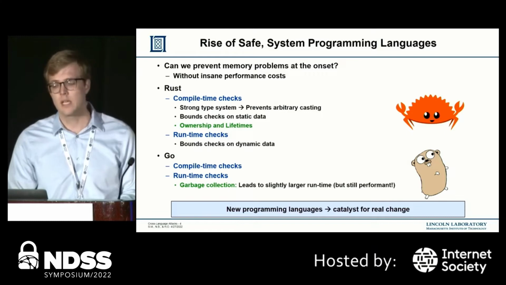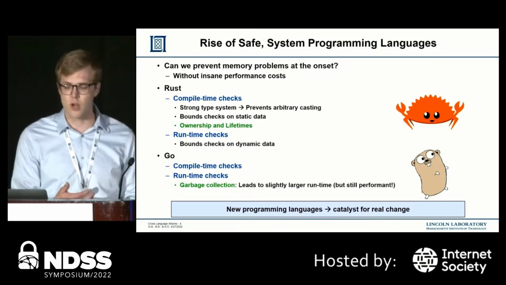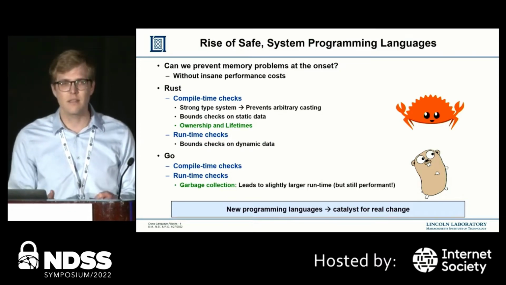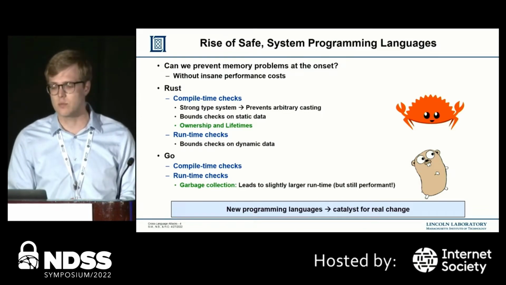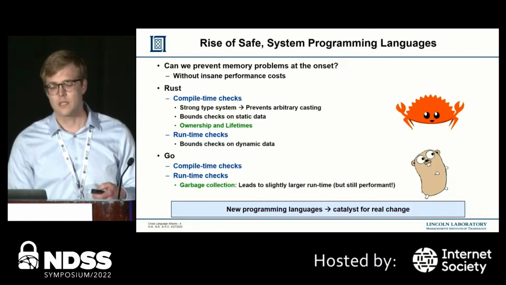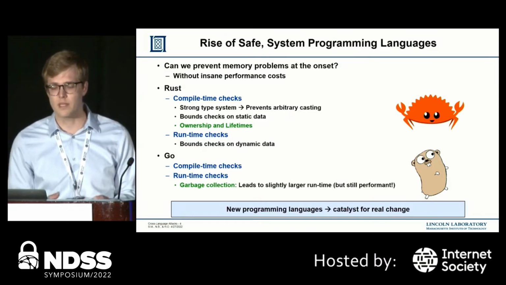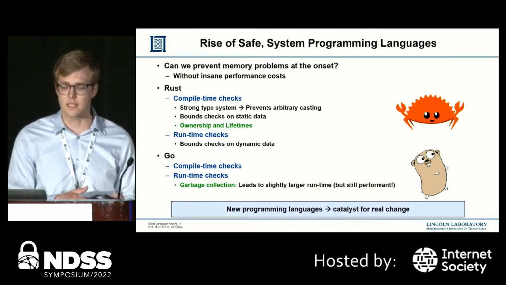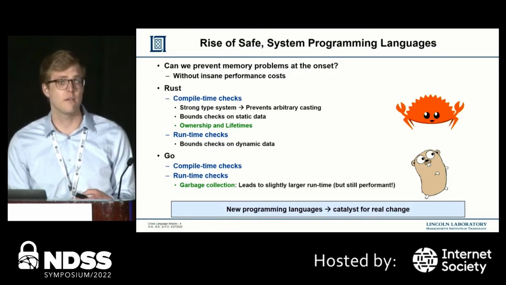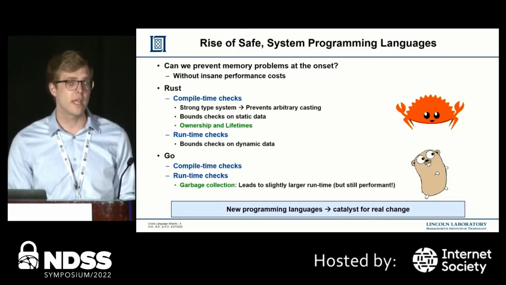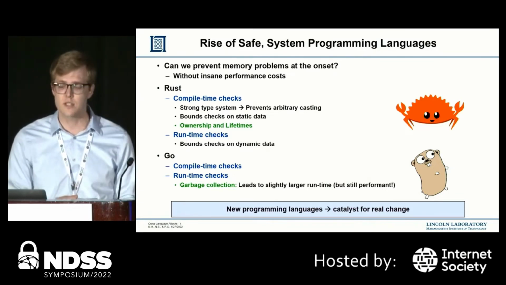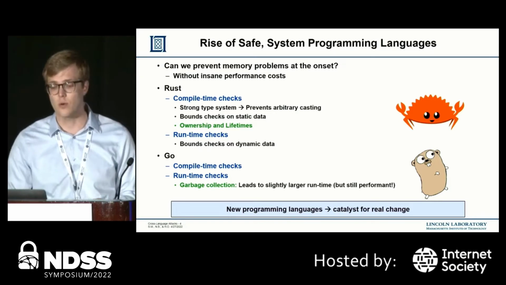Alternatively, some believe that new, safer programming languages can be a catalyst for real change in this eternal war. That's because they have the ability to provide memory safety guarantees without insane performance costs. Two examples of these new safe programming languages are Rust and Go. They both have strong type systems that can facilitate many of the needed compile time security checks, such as preventing arbitrary casting, but they also include proper runtime checks for dynamic data. Both languages provide temporal safety, just with different strategies. For example, Go uses garbage collection, whereas Rust uses lifetimes and ownership.